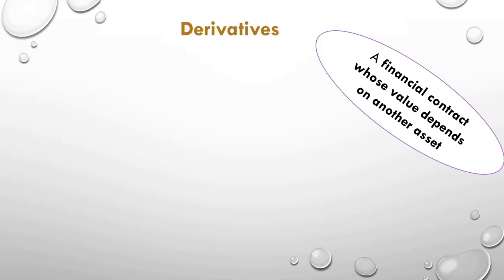Now next come derivatives. Derivatives are financial contracts whose value depends on another asset. Let's discuss its features. The first is that the value depends on underlying assets. Underlying assets means there will be some asset on which I am going to take a derivative. Let's understand it this way. Suppose you want to see a movie. What will you do? You will buy a ticket.